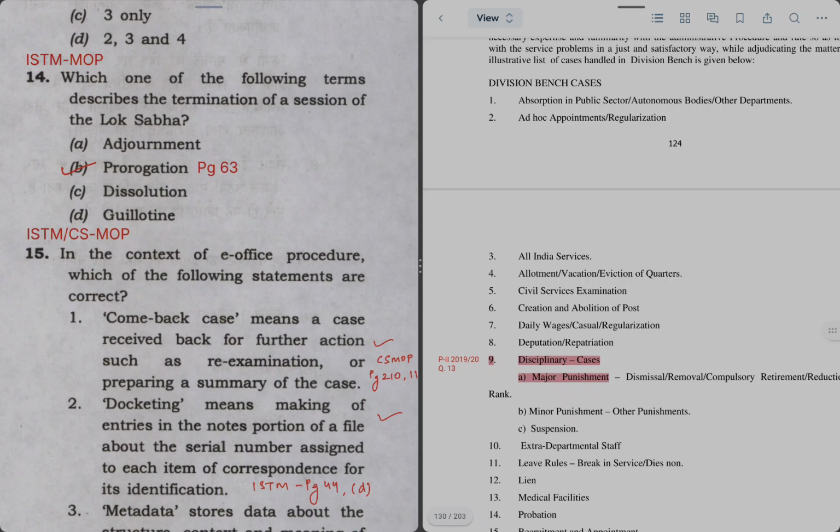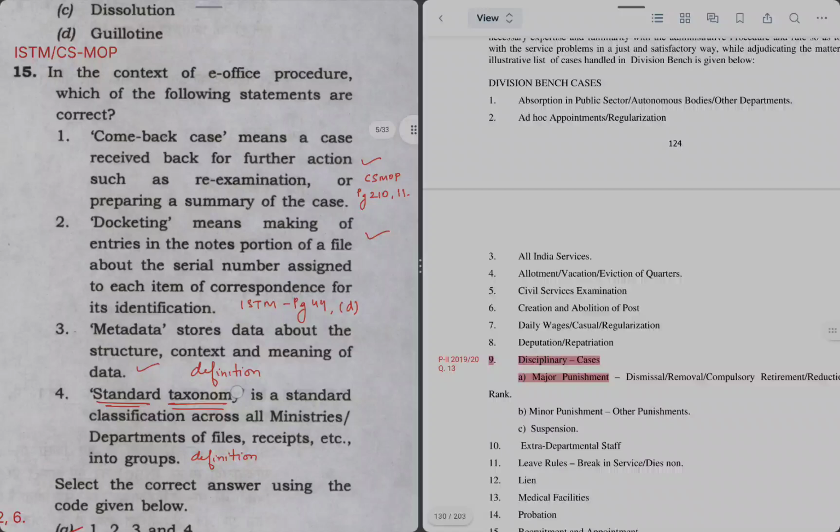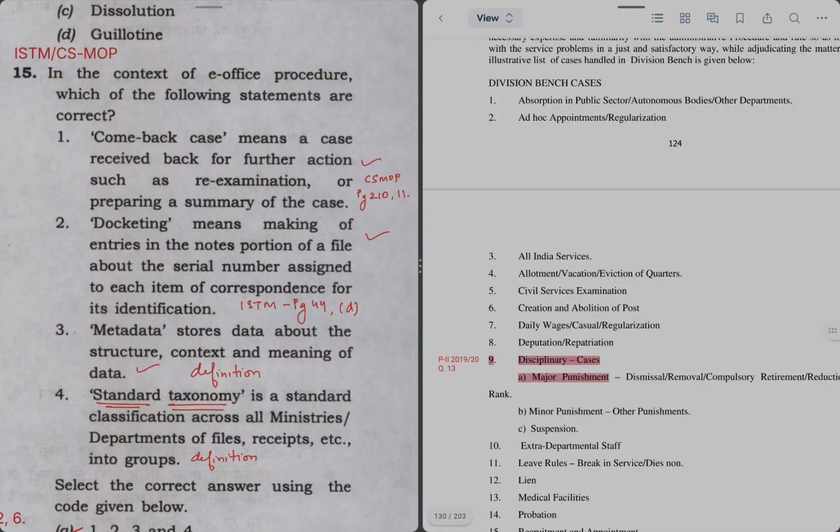Next question is a mix of both the sources, ISTM and CSMOP. But let us discuss this question. In the context of e-office procedure, which of the following statements are correct? Statement 1. Comeback case means a case received back for further action such as re-examination or preparing a summary of the case. So in CSMOP on page 210 and para 11, you can check that this is the right definition of a comeback case. I'm not opening CSMOP again to save time.